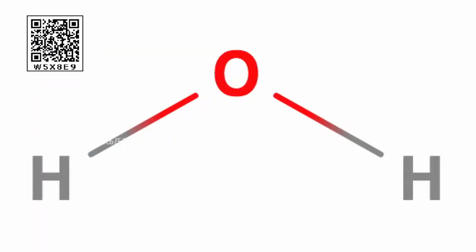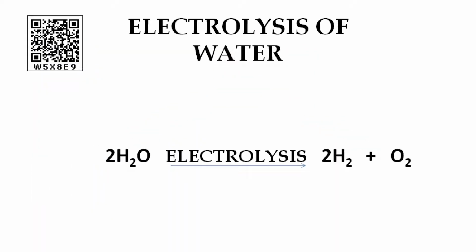Water is a chemically stable compound. Its chemical name is dihydrogen monoxide, that is H2O. It can be broken up into hydrogen as H2 and oxygen as O2 when an electrical current is passed through it. The process of breaking down of water molecules by the passage of electric current is known as electrolysis of water. What is electrolysis, children? The term electrolysis was introduced by Michael Faraday in the 19th century.